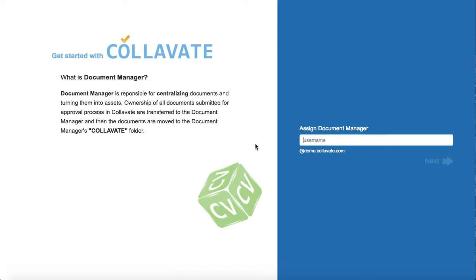When logging into Collavate for the first time, you will need to set up your document manager and sync your users and organization. A document manager is in charge of processed documents, so when documents become processed, the ownership of the doc turns to the document manager.